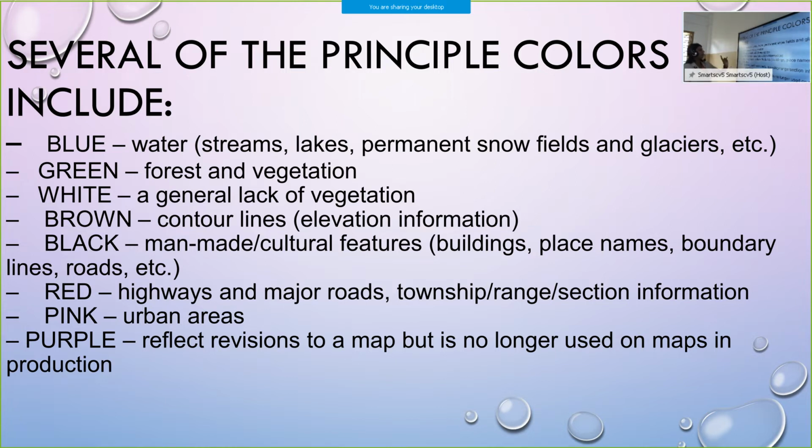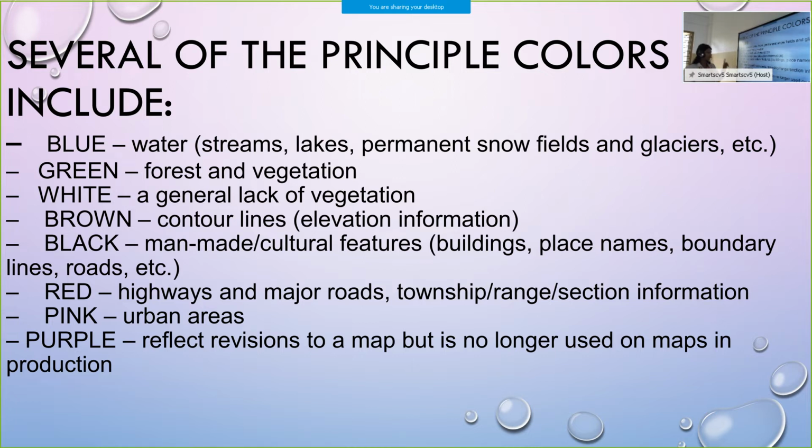Black, another color, represents man-made cultural features like buildings, place names, boundaries, lines, roads, etc. So black represents man-made cultural features like buildings. Buildings are represented by black color. Place names, boundaries, lines, roads, etc. are indicated by the black color.